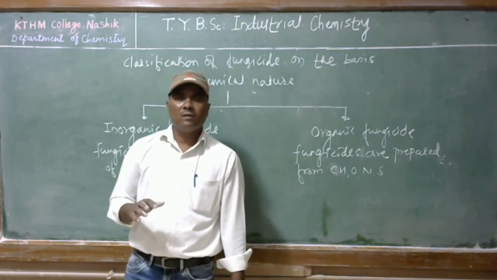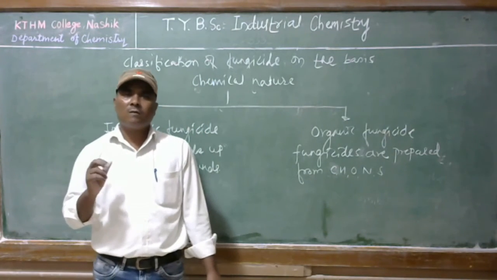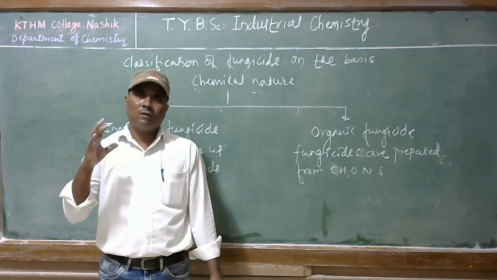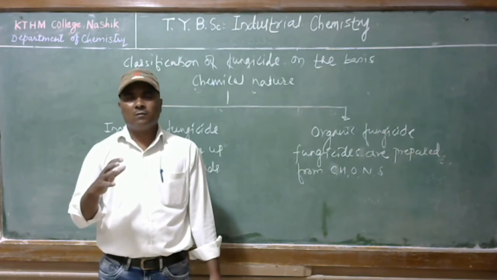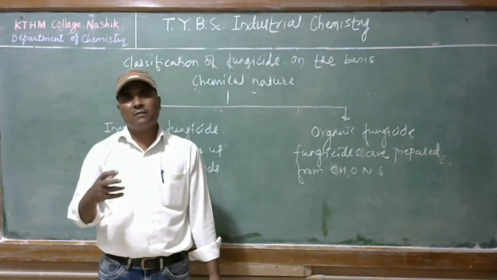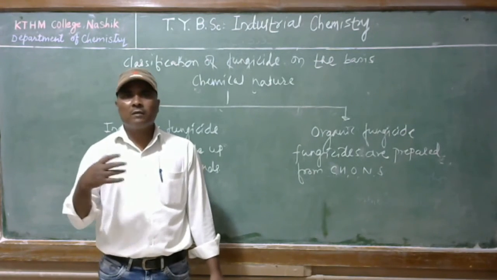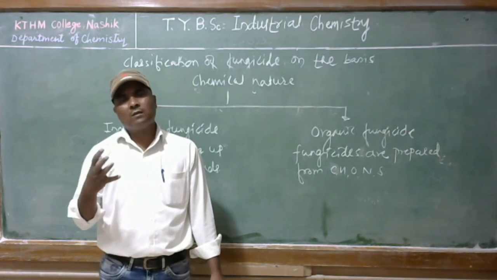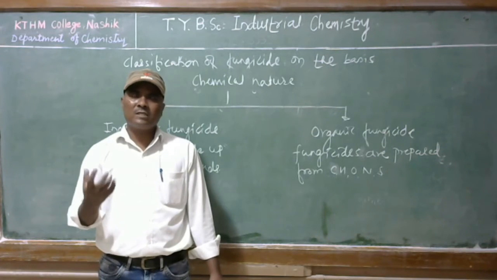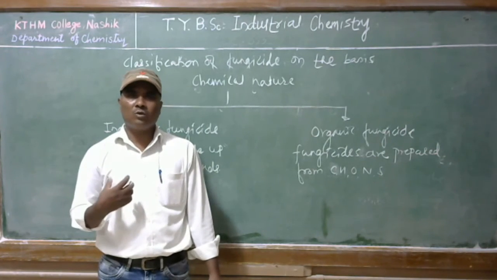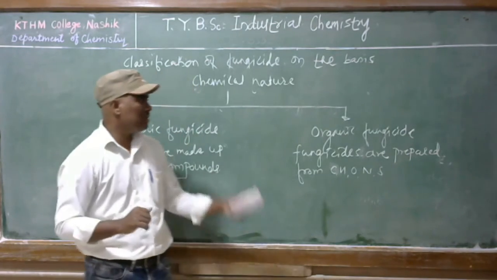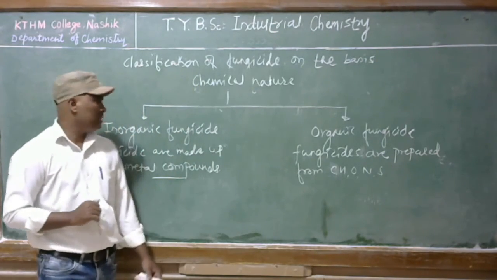A contact fungicide is not taken up into the plant tissue; it is just applied on the plant body, on the fungi, and kills or inhibits the fungi. A systematic fungicide is redistributed and absorbed in the plant tissue, and kills, inhibits or destroys the fungi.